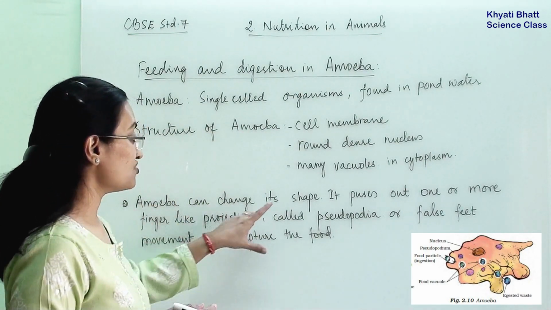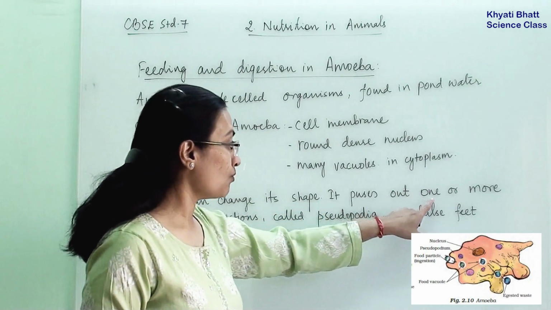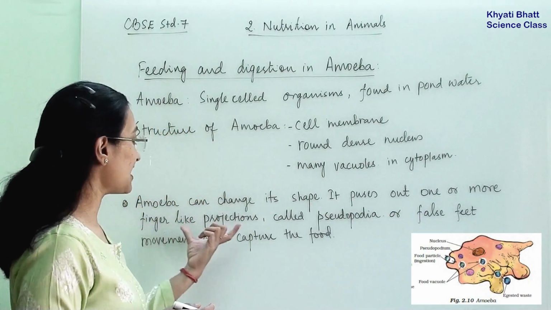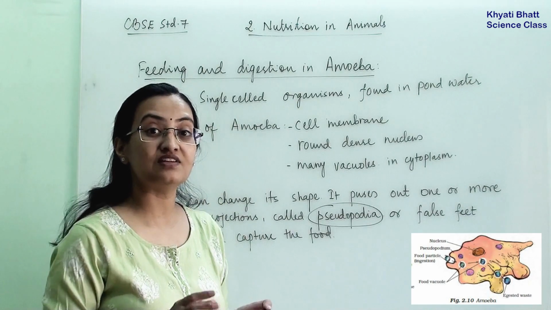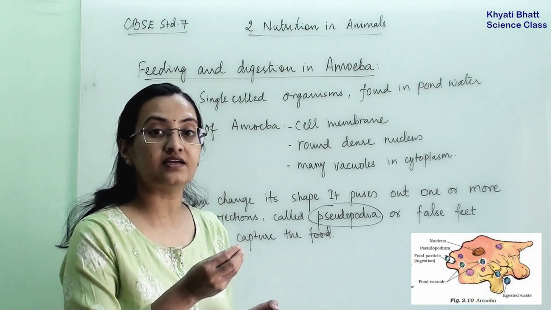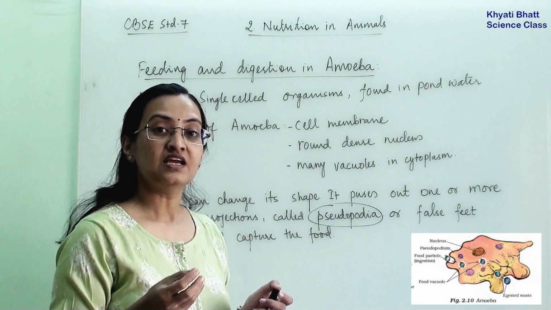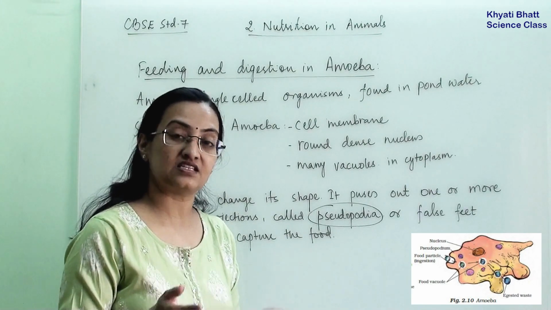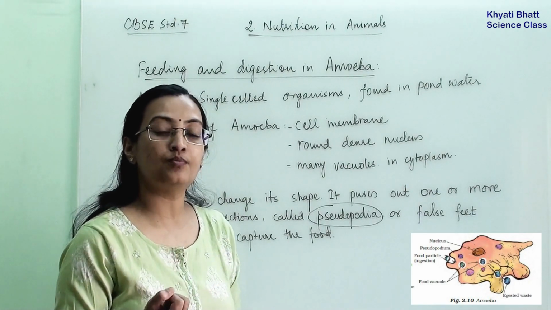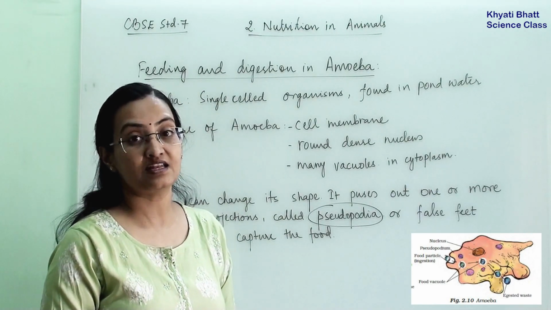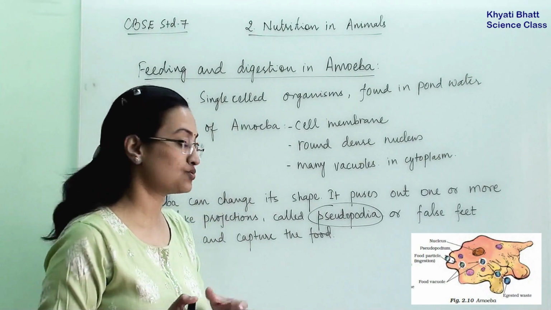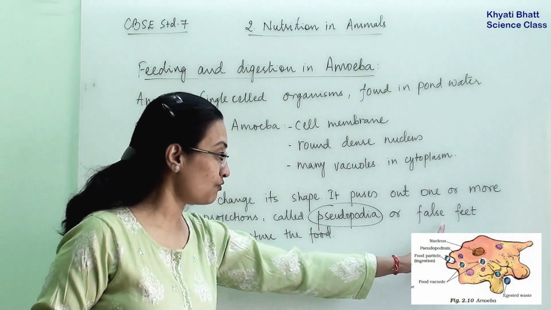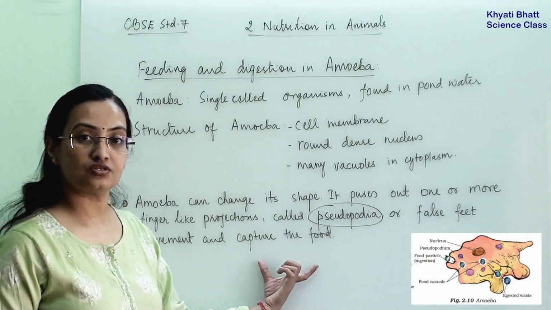Now amoeba can change its shape. It pushes out one or more finger-like projections, termed pseudopodia. Whenever they sense some food particle in the vicinity, they extend towards it and take that food particle inside their cell membrane, into their cytoplasm, and then the digestion process starts. Via this false feet movement, they capture the food.